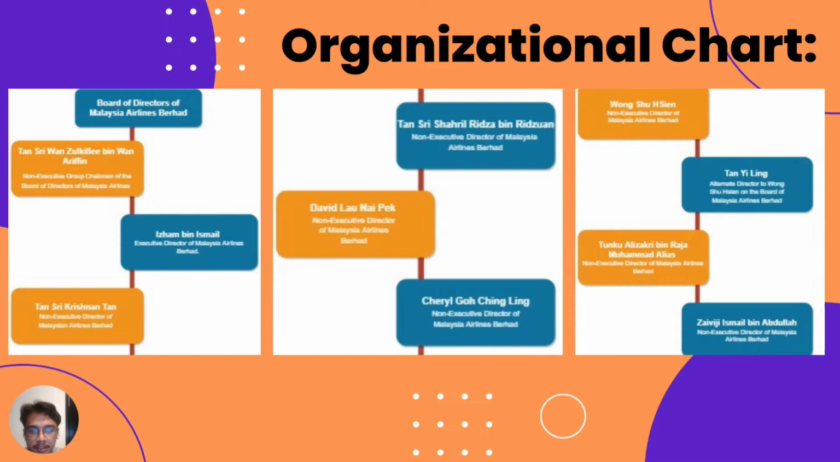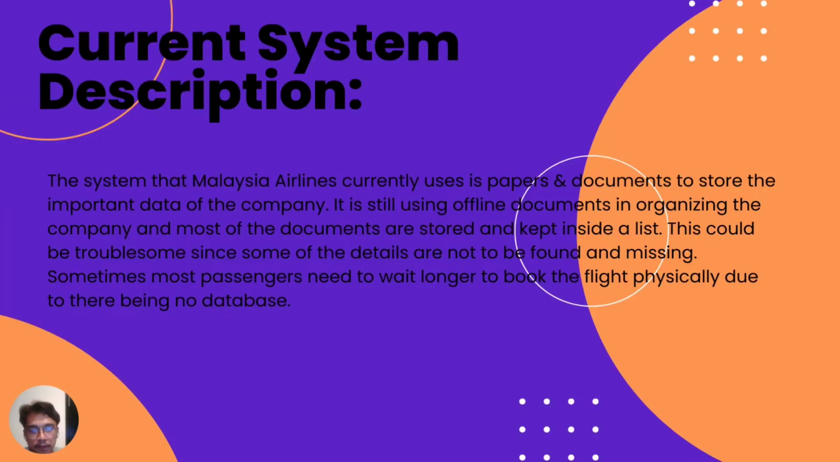Next, we have the organizational chart for Malaysia Airlines. Moving on, we have the current system description.